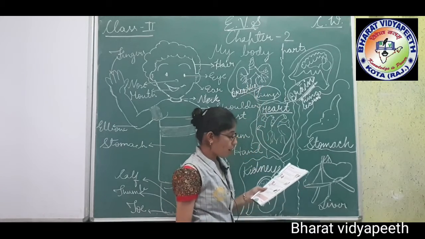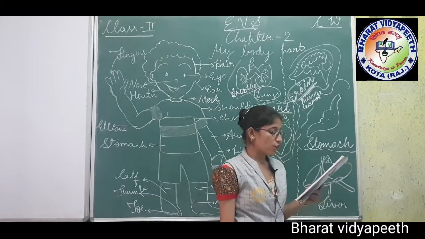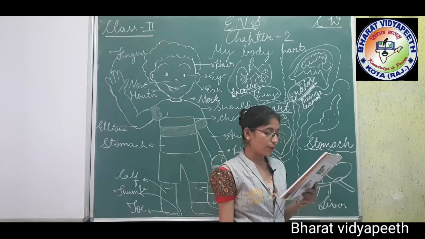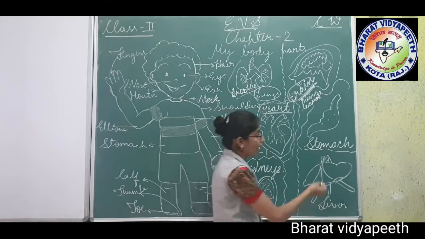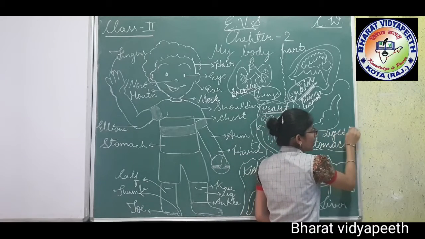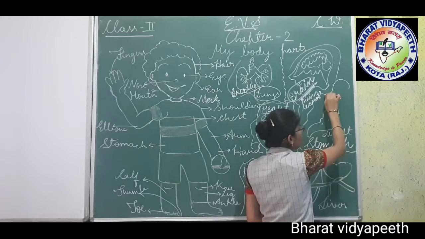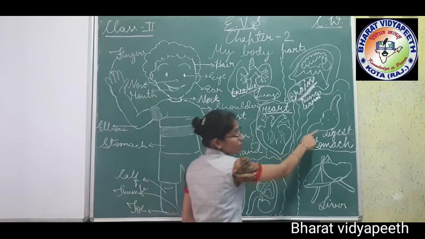Now see, our stomach helps to digest the food eaten by us so that it can be used by the body. So the stomach helps us to digest our food. Clear? Digestion के लिए काम आता है हमारा stomach. Clear students? See, the stomach is inside.